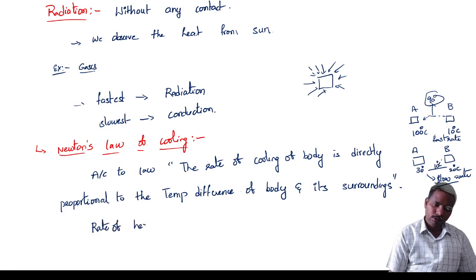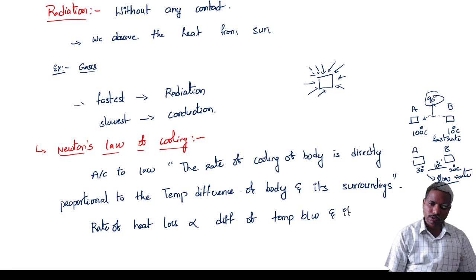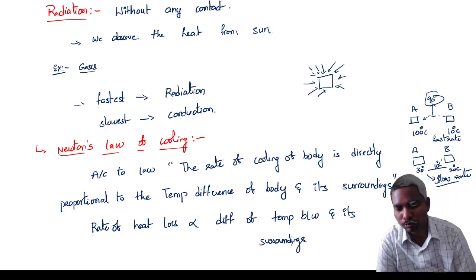So we can say the rate of heat loss is proportional to the difference of temperature between the body and its surroundings. We can observe this in AC rooms.